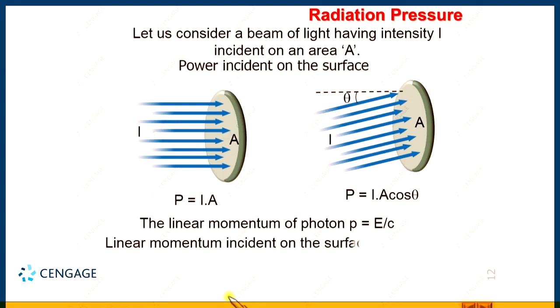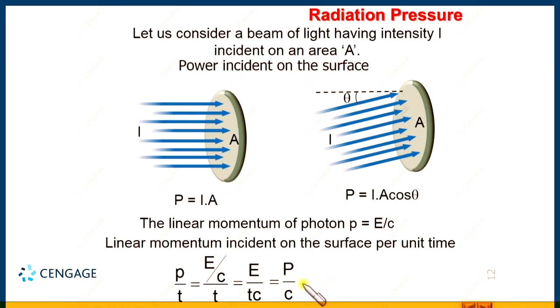That is p divided by t equal to E divided by c, and overall divided by t. And you know this E divided by t is nothing but power. So, this is power divided by c, right.